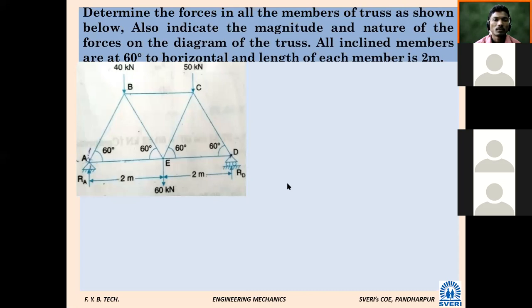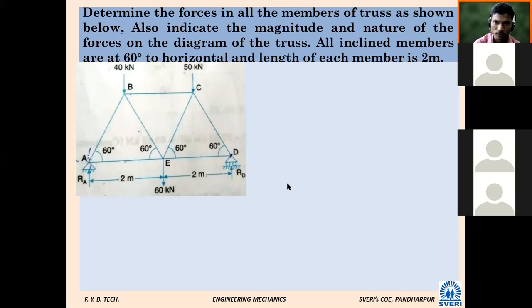All inclined members are at 60 degrees to horizontal, and the length of each member is 2 meter. Very good, thank you. So whatever truss is given in the diagram below, you have to see very carefully, very lengthy problems. Your basics from chapter 1 and 2 are also required here. So determine the forces in all members.